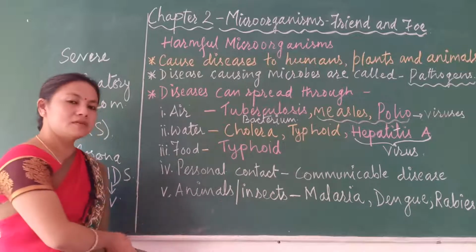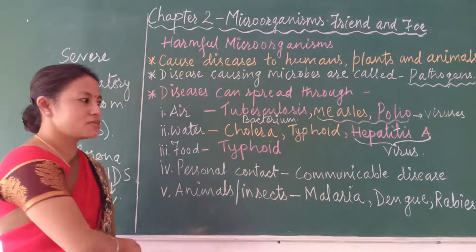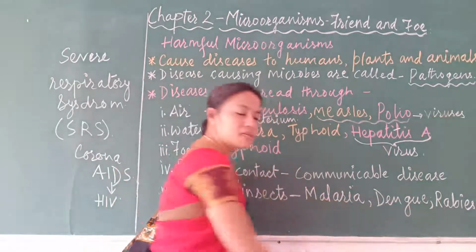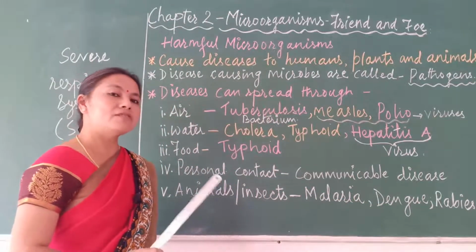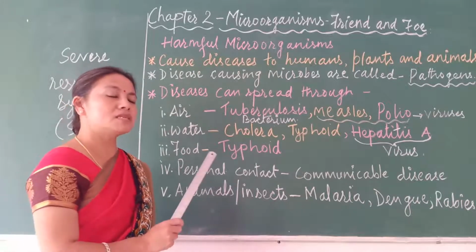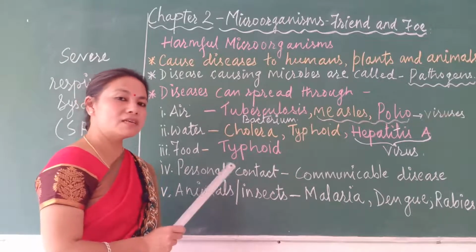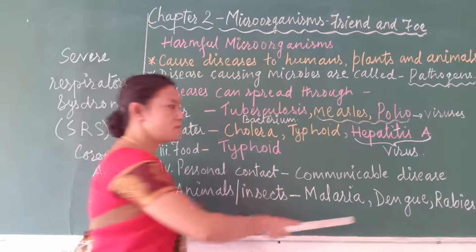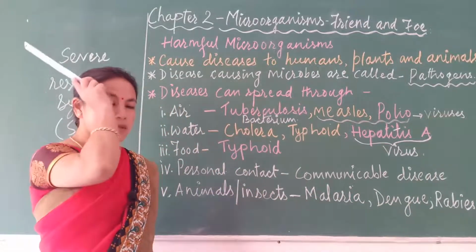Now, you might have heard that when a dog bites, we suffer from a disease known as rabies, isn't it? That rabies is actually caused by a virus, the rabies virus, and that virus is present in the infected dog. And if the infected dog bites a healthy person, what happens?